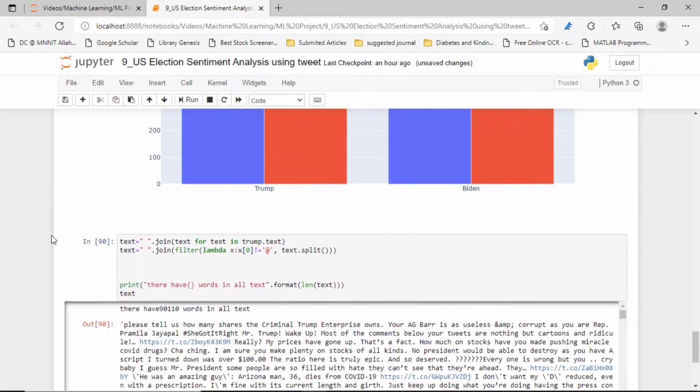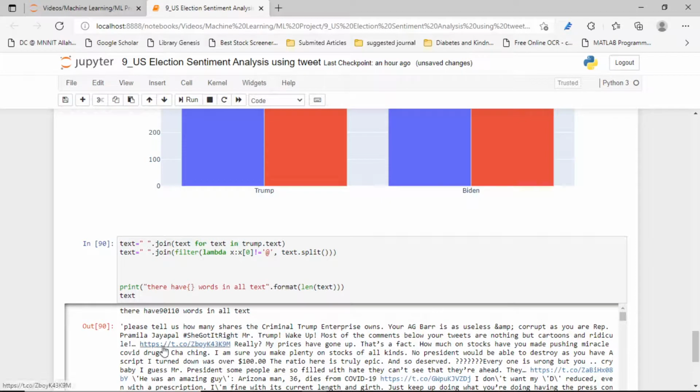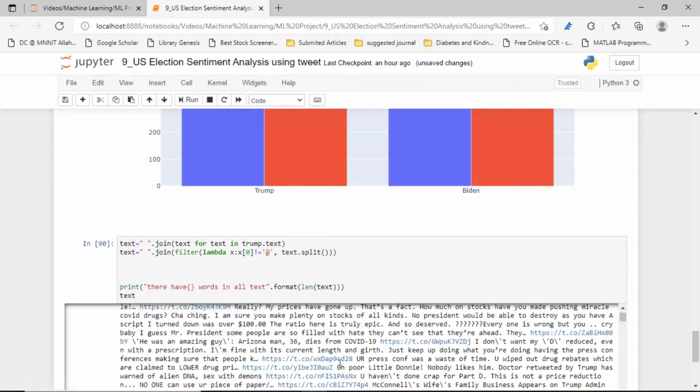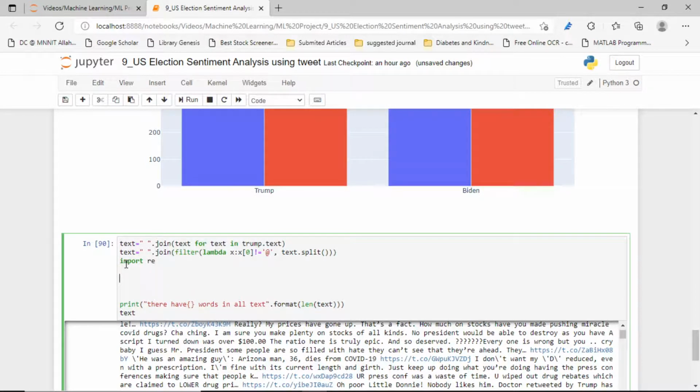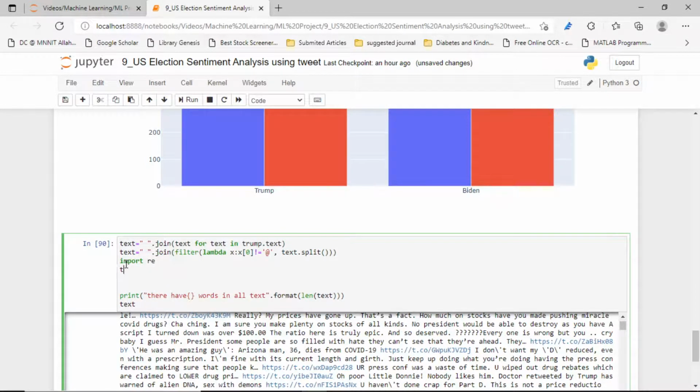Now, we also have URLs, so we have to remove the URL first. To remove the URL, we have to import the RE module. Now a new text will be re dot sub, substitute.